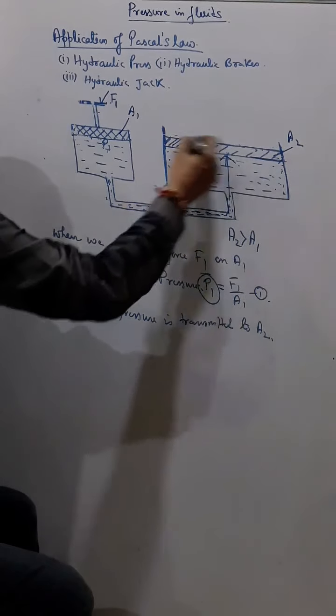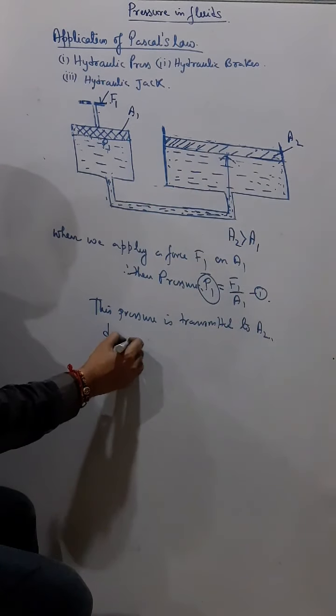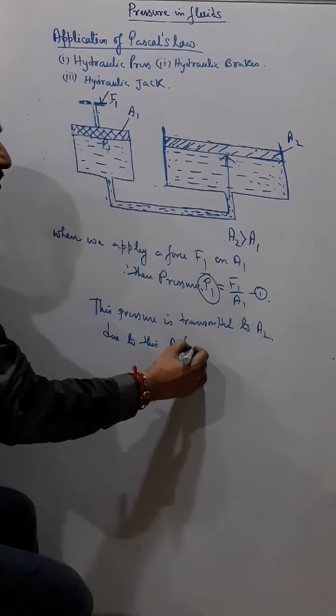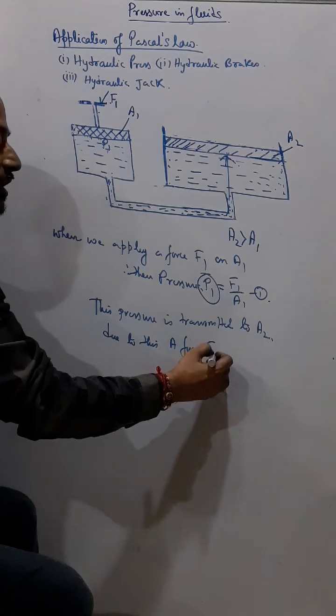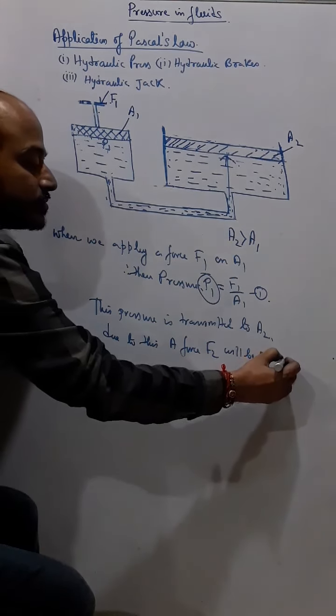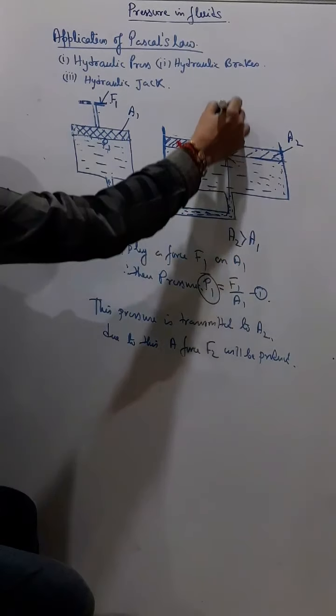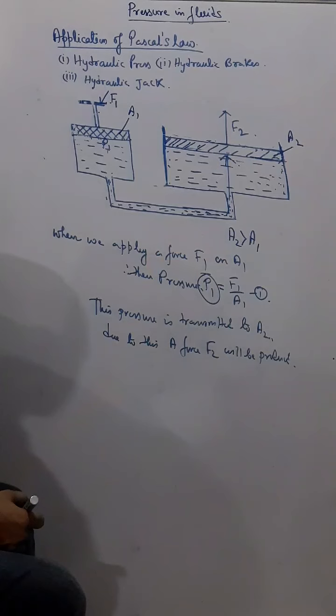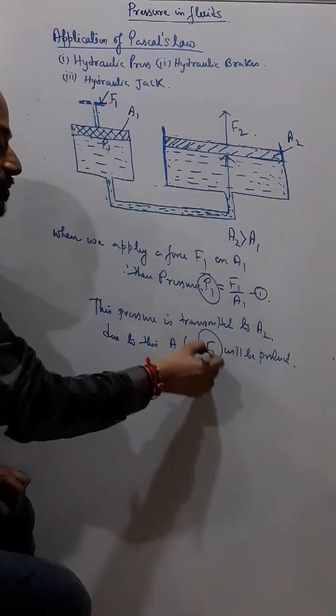So at this part, and due to this, a force F2 will be produced. A force F2 will be produced due to this pressure. Now what will be this force?